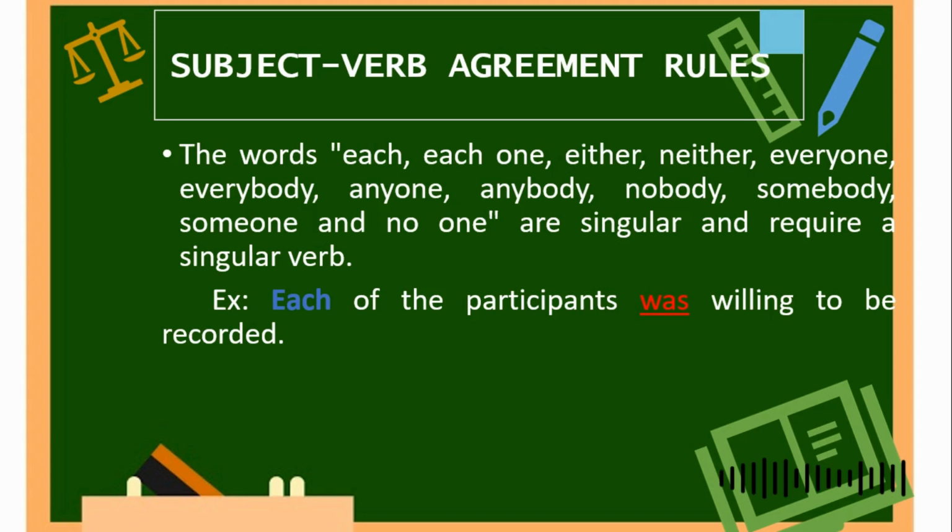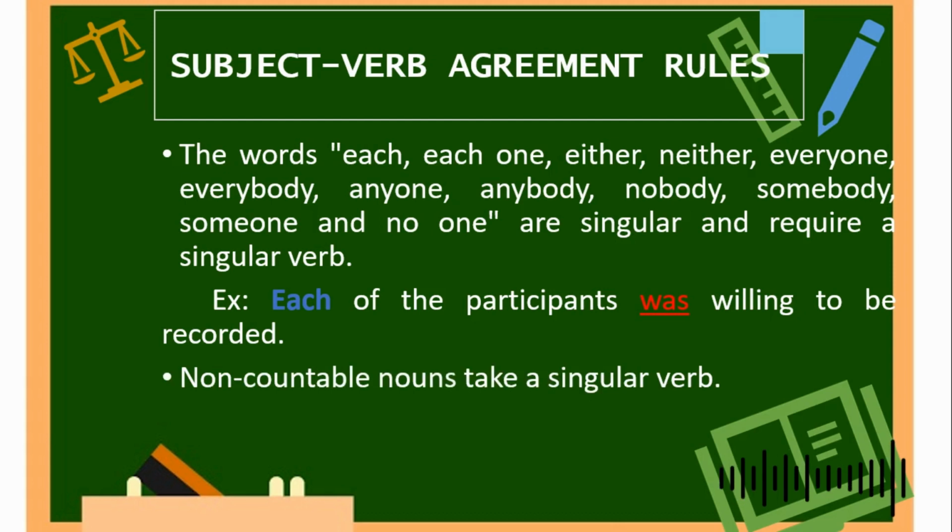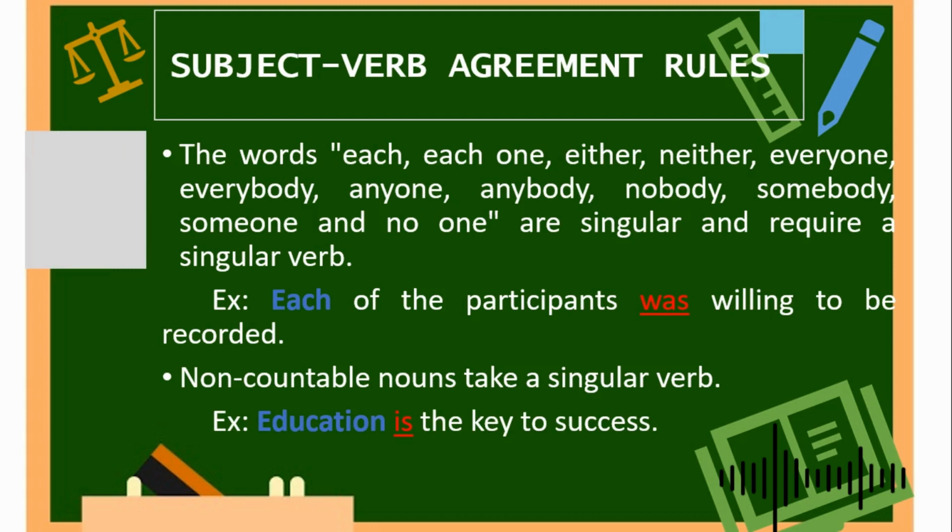Okay, next, another rule. Non-countable nouns take a singular verb. For example, education is the key to success. Our subject in this sentence is education, a non-countable noun, so we use a singular verb. Our verb in this sentence is.